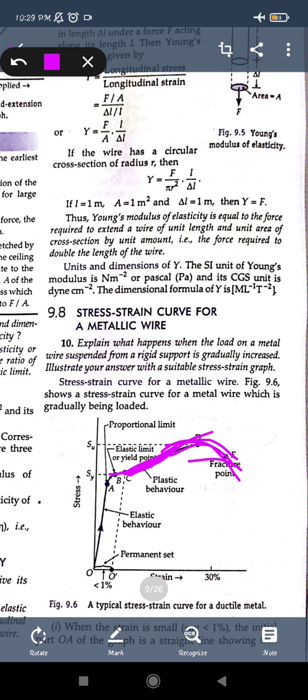So this curve shows us how we are applying the stress, and there is a change in the strain, that is, stress is directly proportional to the strain. So it will be obeying Hooke's law. From the graph you can see that from point O to A, it is directly proportional. We can say that there is a straight line showing that the stress is directly proportional to